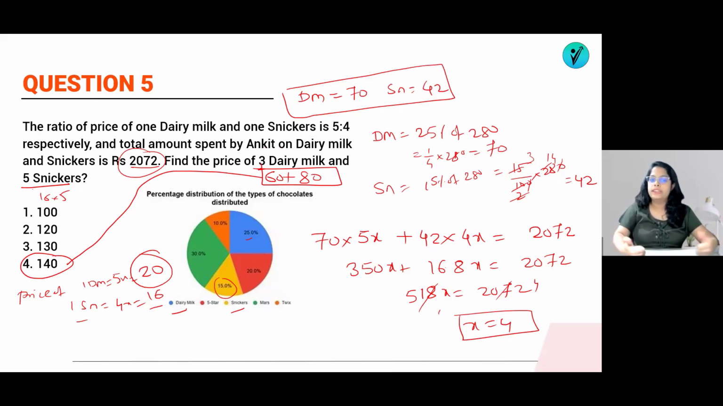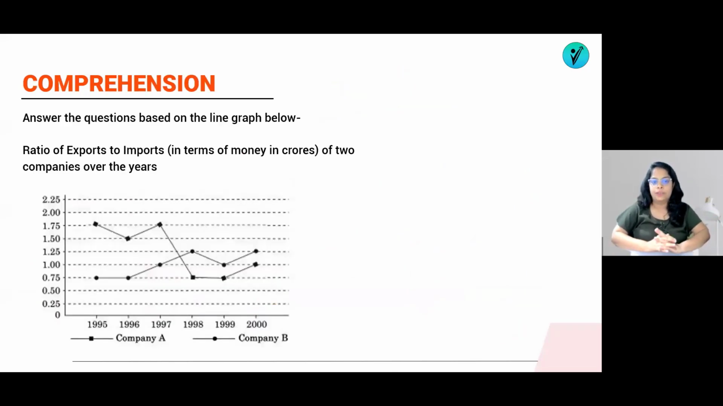So I hope you have understood this DI, this complete pie chart. Now we will go for the second set of DI which they had asked. Out of the 5 questions, always remember at least 3 questions will be there which will be easily solvable, and 2 questions will be there which will require some logic, which will require some time. So always remember this. So don't get panic.